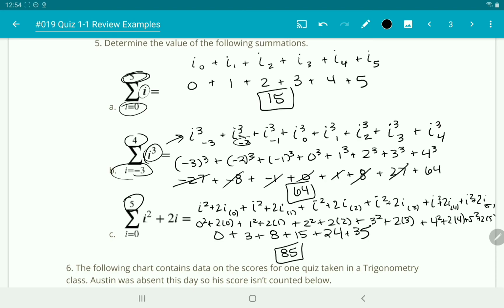So just replace the variable with the numbers from the bottom number to the top number and add all your answers together.